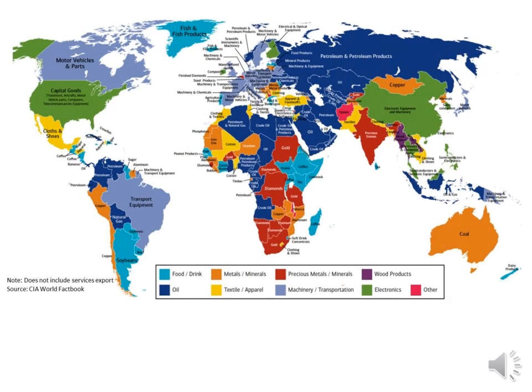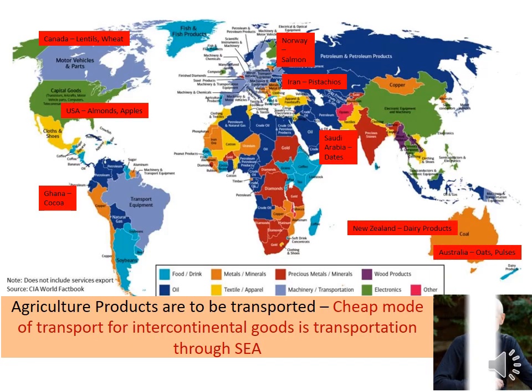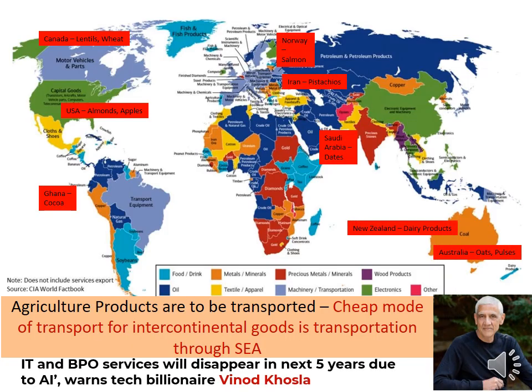So this is a graphical representation of the location of different parts of the world and their contributions. And what the IT people are telling is IT and BPO services will disappear in the next 5 years due to AI. So these are repetitive jobs that are being affected, and this was told by Vinod Khosla, and even our Nandan Nilekani has clearly mentioned what are the industries that will be affected.